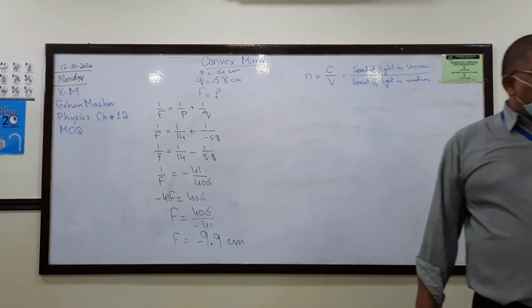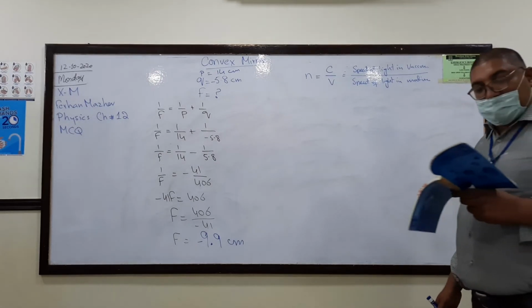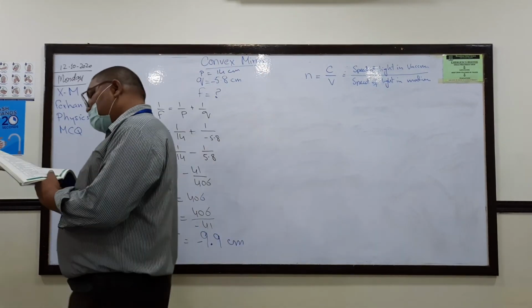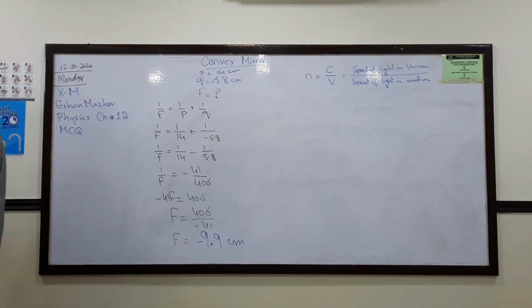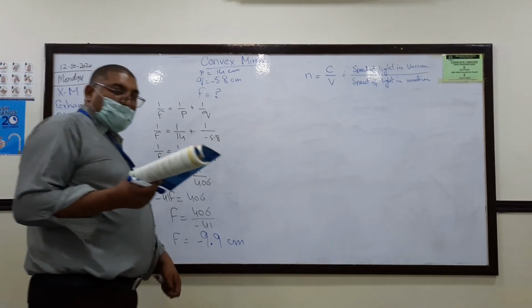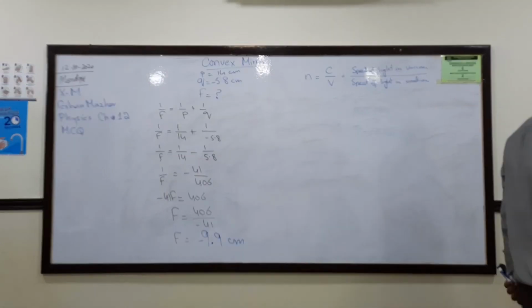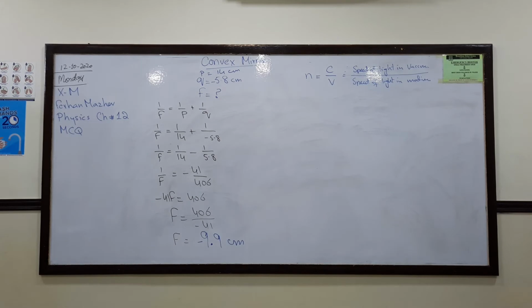The seventh one. Which type of image is produced by the converging lens of the human eye if it views a distant object? The image formed on the human eye is real, inverted, and diminished. So B is the option.